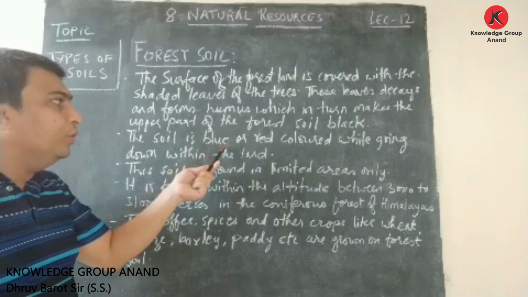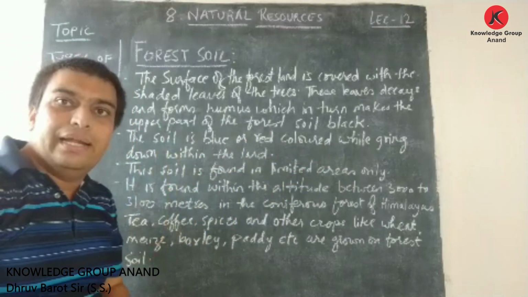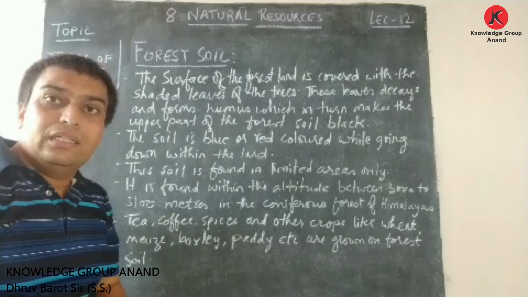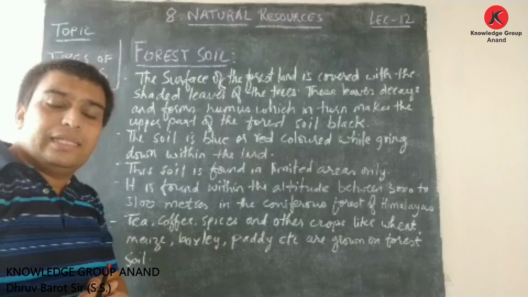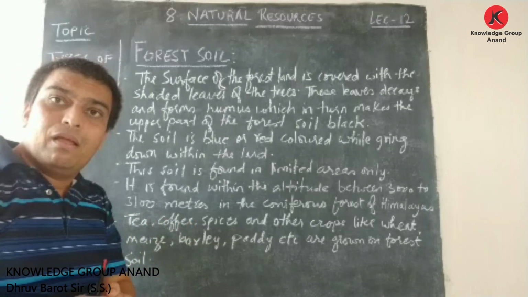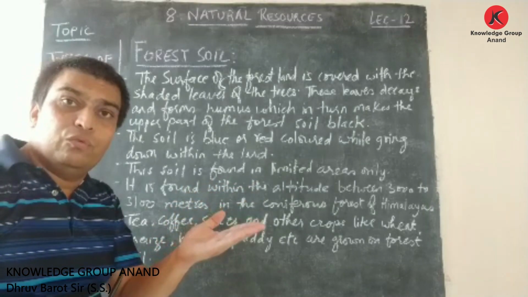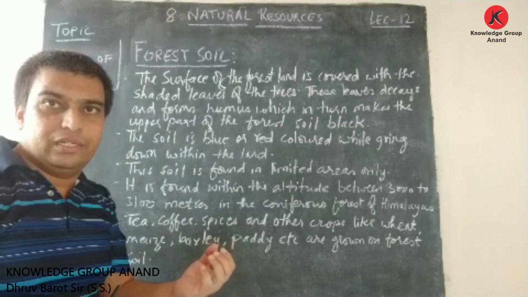The soil is blue or red colored when going down within the land. Friends, as we studied about the red soil, due to the presence of ferric oxide on the top part, the red soil was red in color, but as you go towards the bottom, it becomes yellow in color.